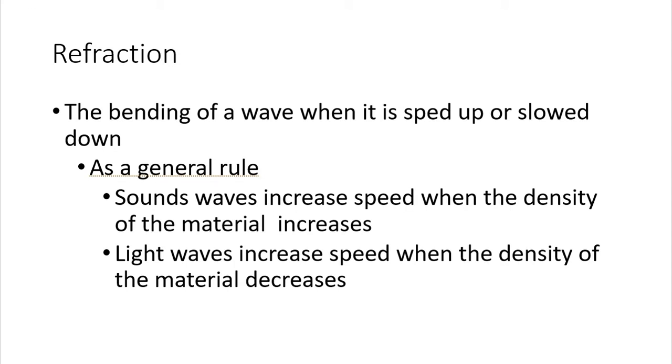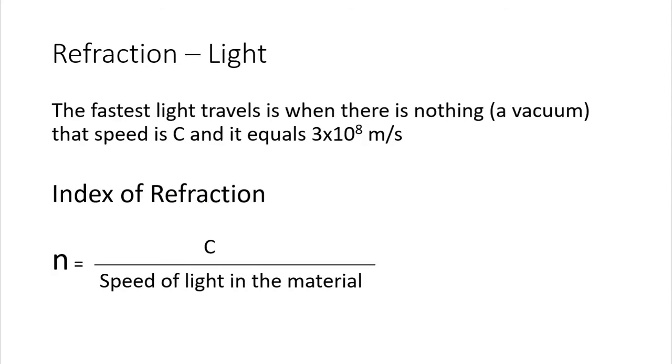For example, when we focus on the refraction of light, one of the important measurements that we care about is what we call the index of refraction. And with that said, I said it already, right? The less dense the material, the faster light goes. So the least dense material we could send light through is nothing. There's absolutely nothing there, so there is no mass. And that would be what we consider a vacuum.